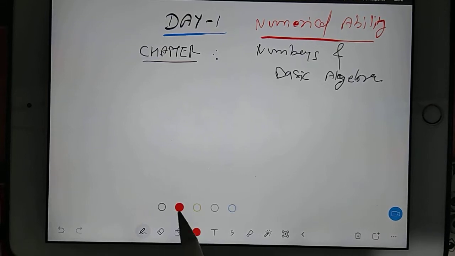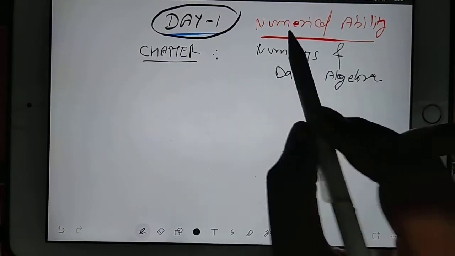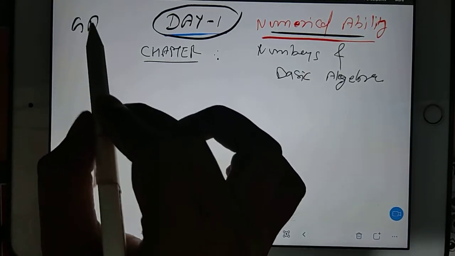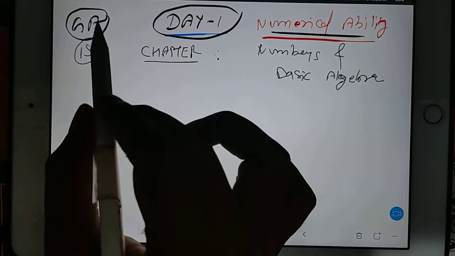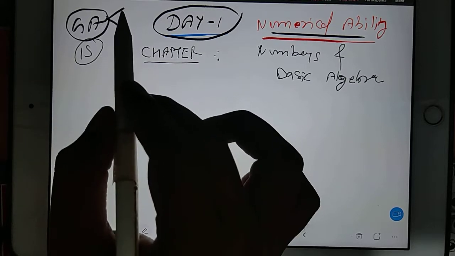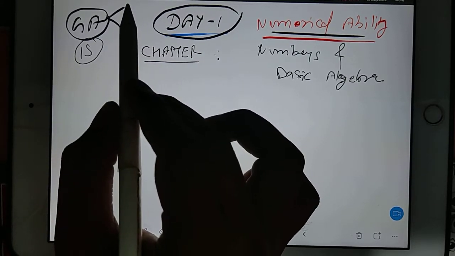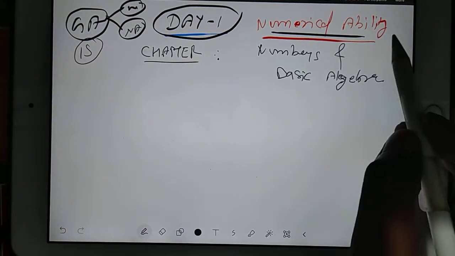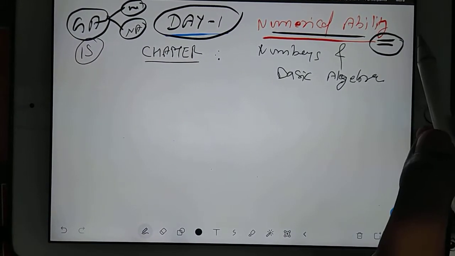Okay, let's start. So this is our day one for numerical ability, and we have a section called general aptitude. It is in 15 marks. So in general aptitude we have two parts. One is called verbal ability and one is called numerical ability. So this session is for numerical ability.